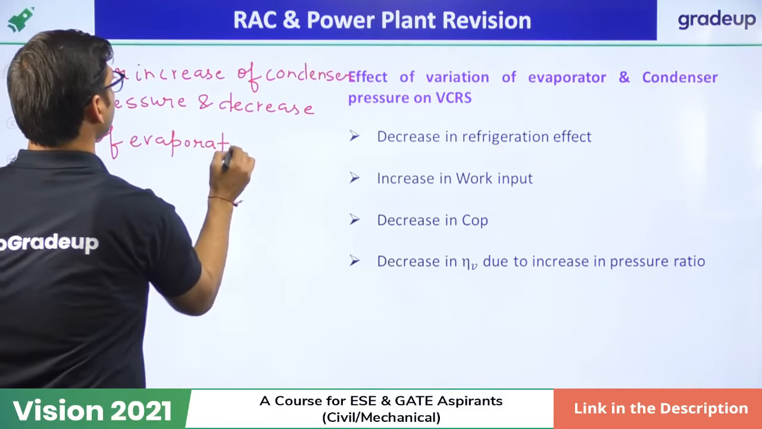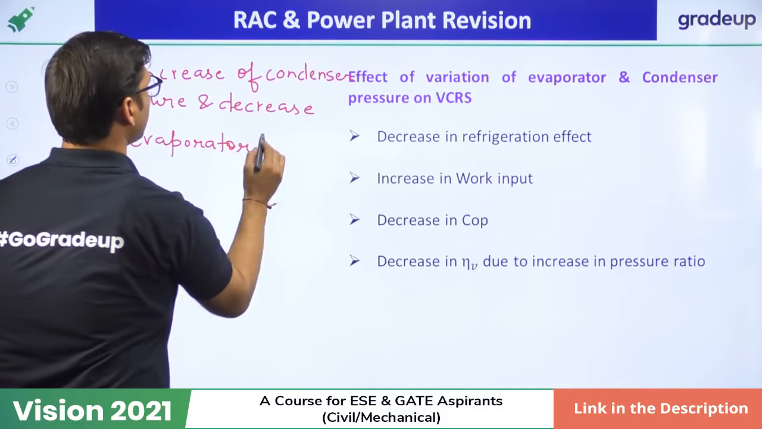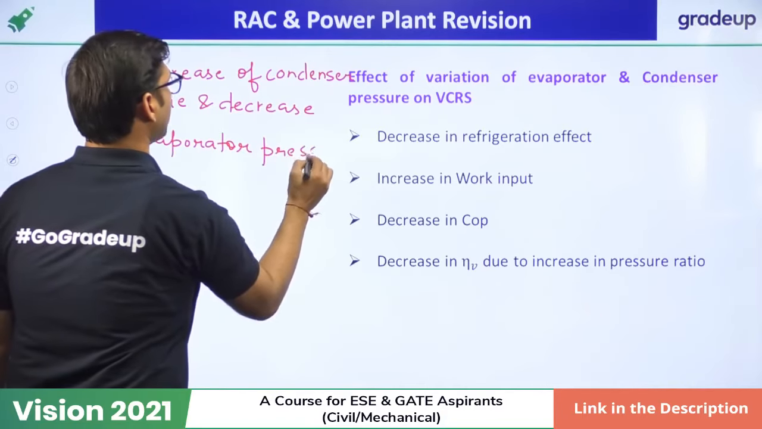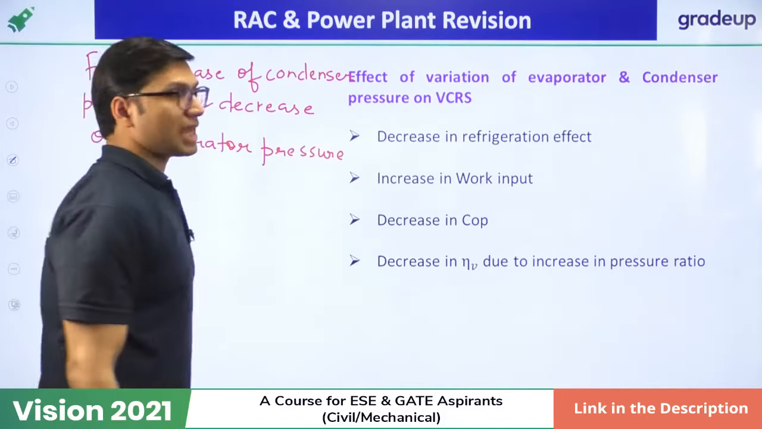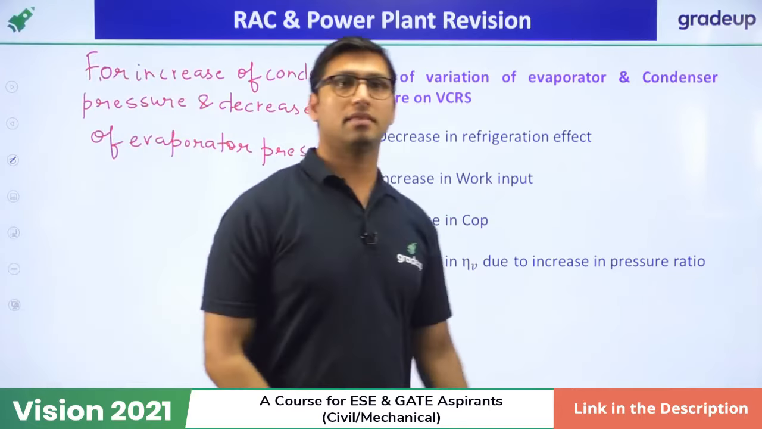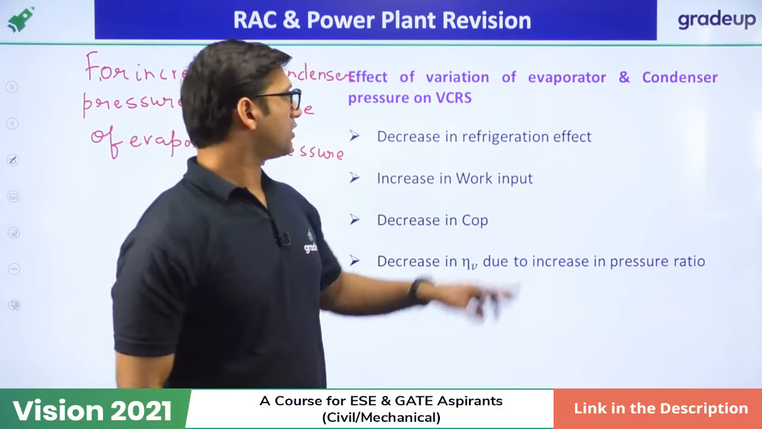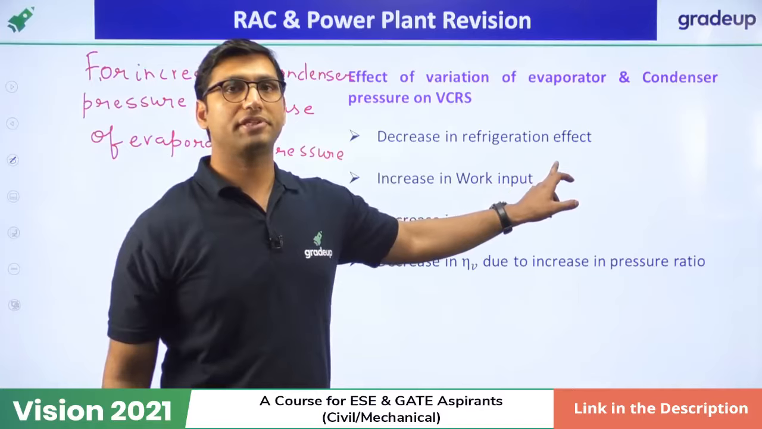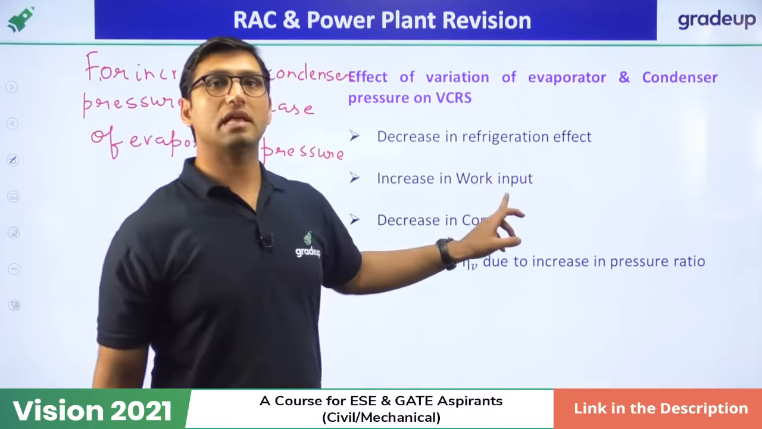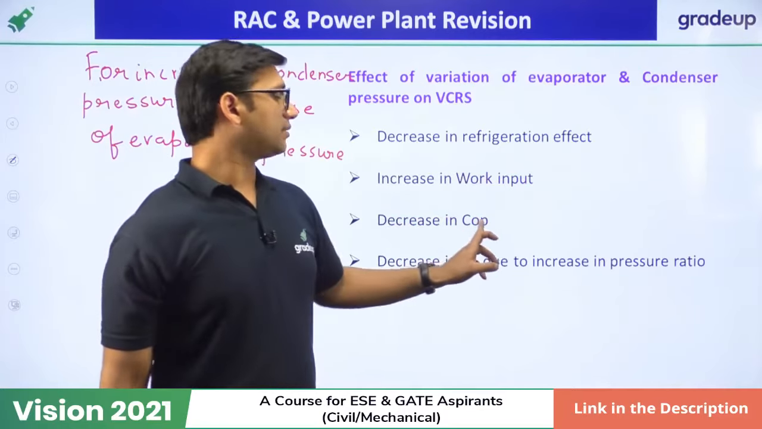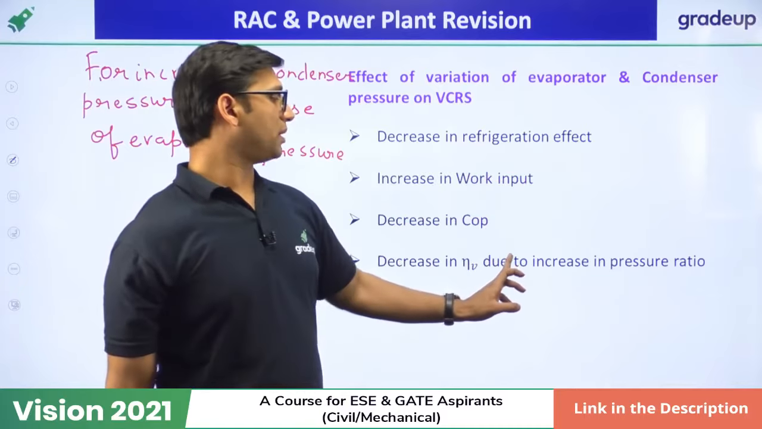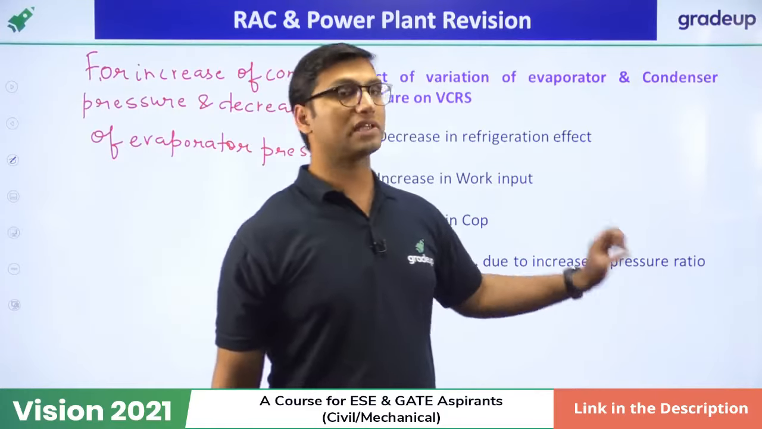If we increase the condenser pressure and decrease the evaporator pressure, then what will happen? The major changes will be a decrease in the refrigeration effect, an increase in the work input, a decrease in the COP, and a decrease in the volumetric efficiency due to increase in pressure ratio.